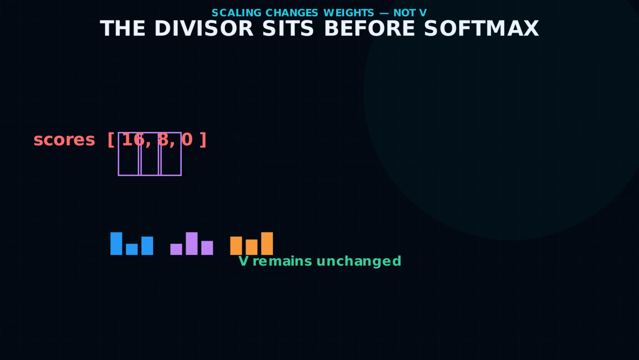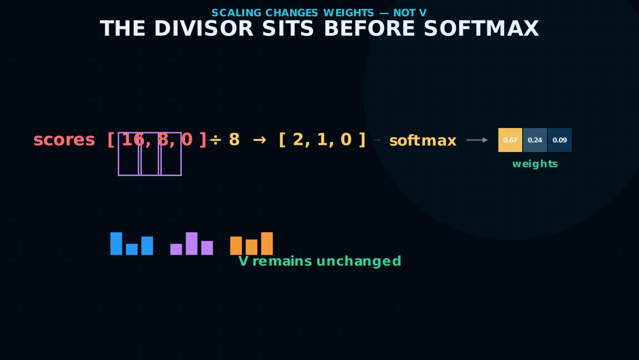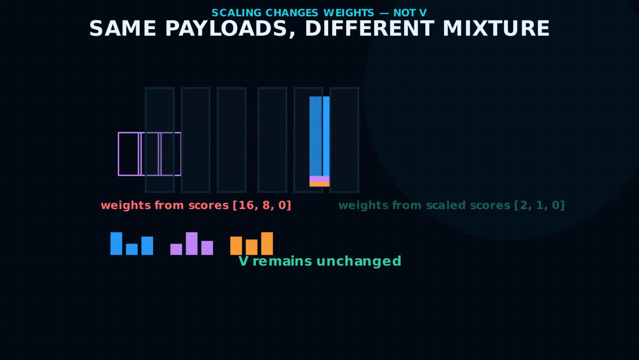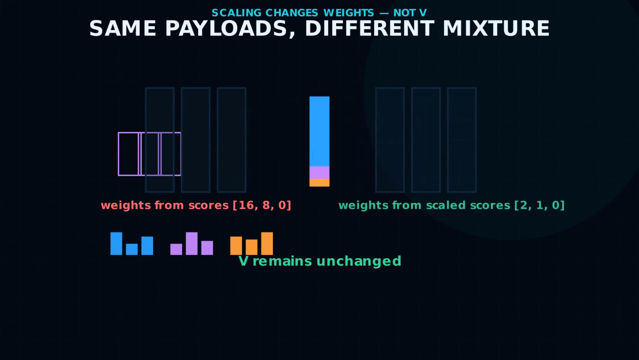Return to the square root detail from the previous video. Dividing the query key scores by the square root of d sub k changes the softmax weights. It does not divide, rescale, or edit the value vectors. With raw scores 16, 8, 0, the largest weight is almost 1. After dividing by 8, the scores 2, 1, 0 spread probability across all 3 candidates. The values can stay identical while the mixture proportions change.